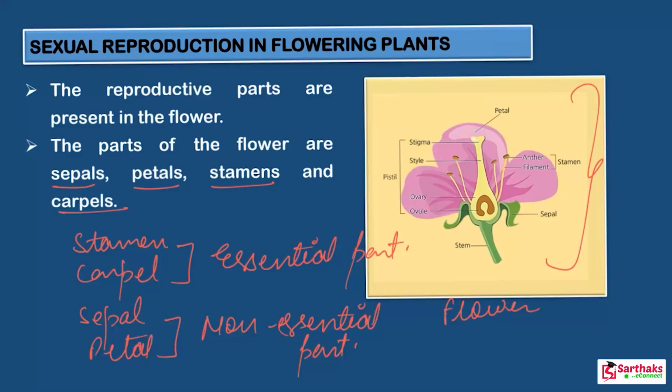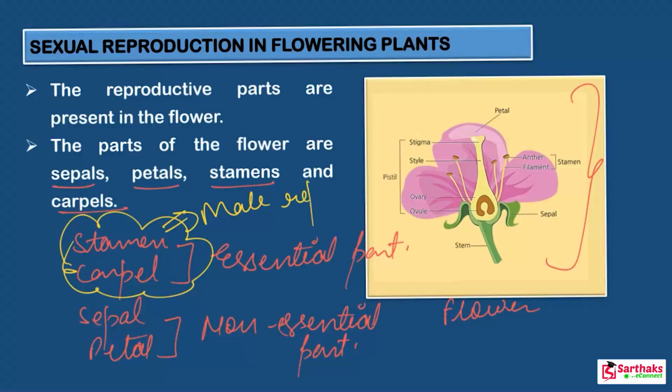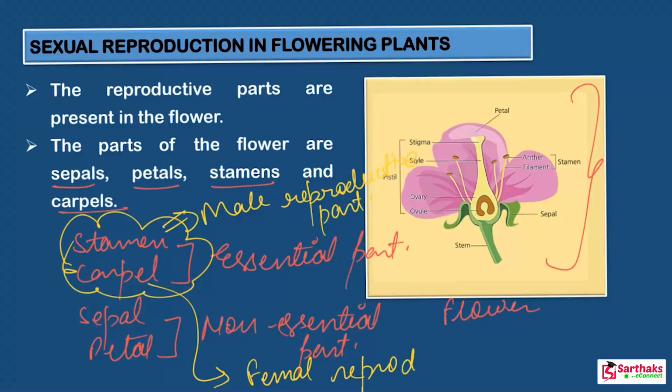Got it? So these two things, the stamens and carpel, are the reproductive parts in a flower. Which are the main reproductive parts? Stamen and carpels. Why? Because the stamen is the male reproductive part, while the carpel is the female reproductive part. So stamen is known as the male reproductive part, and carpel is known as the female reproductive part.